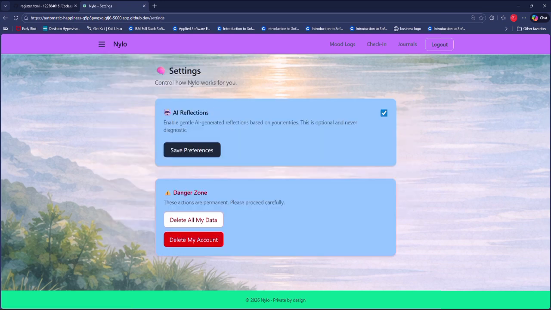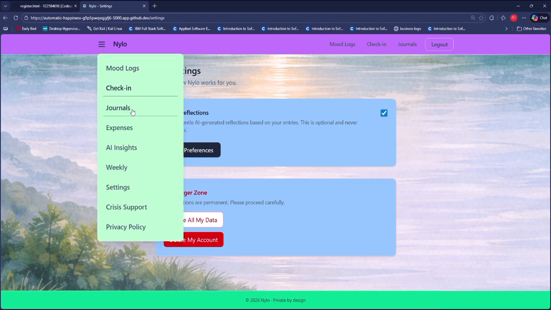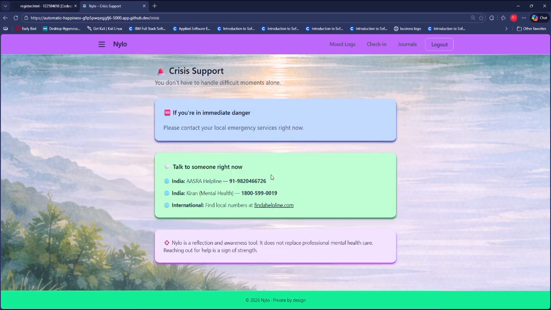And one more section, which is settings. Here you can set whether you want the AI reflections or not, and also you can delete your data, and also delete your account if you want. So the user will have all the control over the data. And here is also an important thing, which is crisis support. If a user feels difficult moments, you can take help from the helpline numbers, and also internationally you can find a helpline from the find here link.